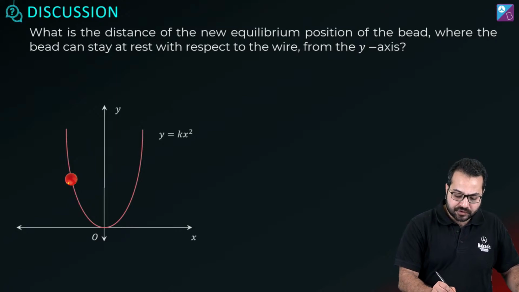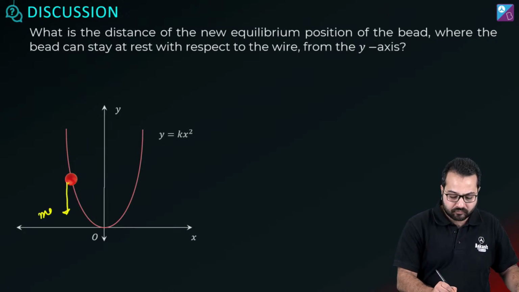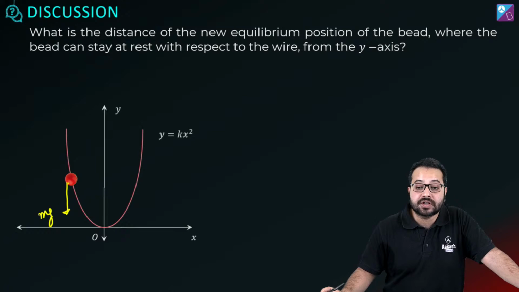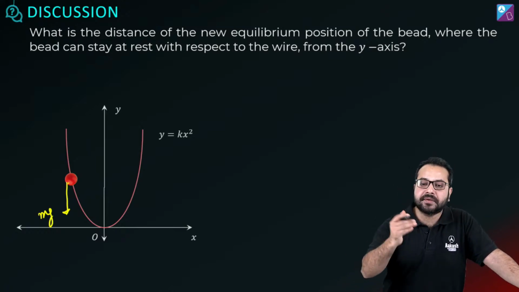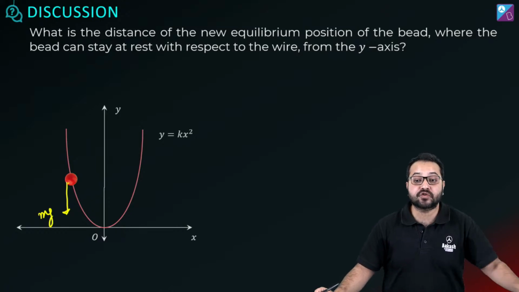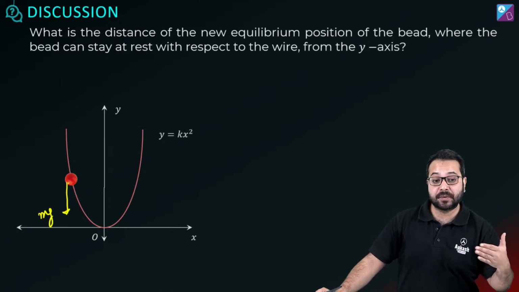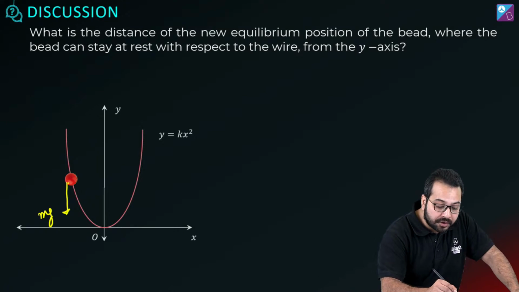What are the actual forces? There is going to be an mg. This obviously is an actual force, and there is going to be a normal force as well. Correct? What will be the direction of the normal force? The normal force by definition is going to be normal to the curve. And what is normal to the curve?